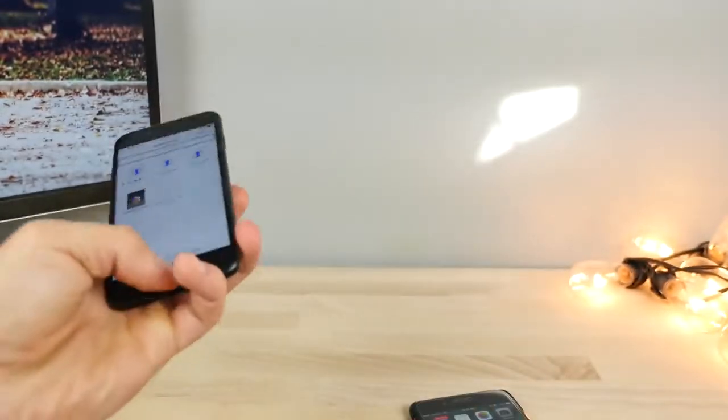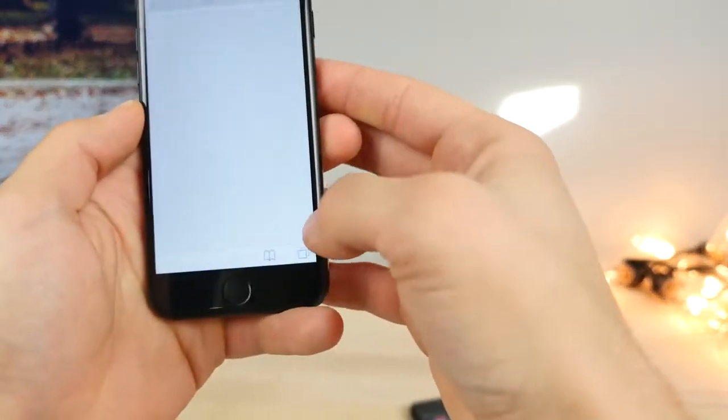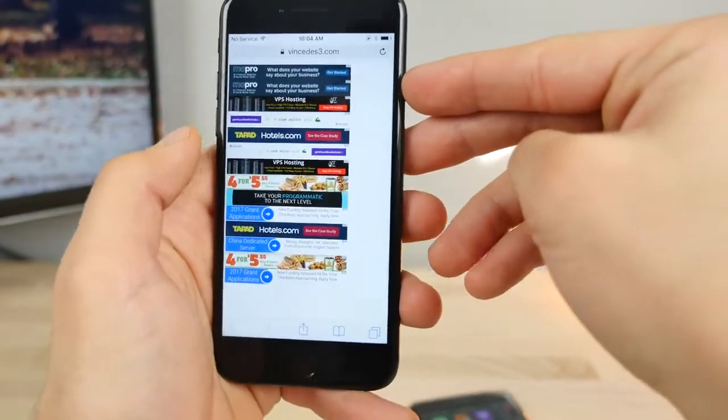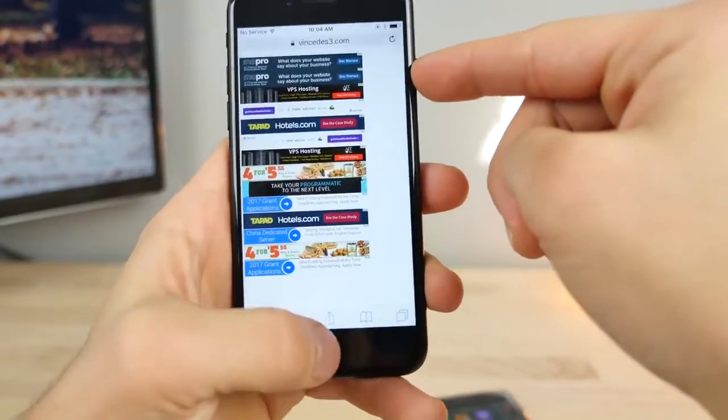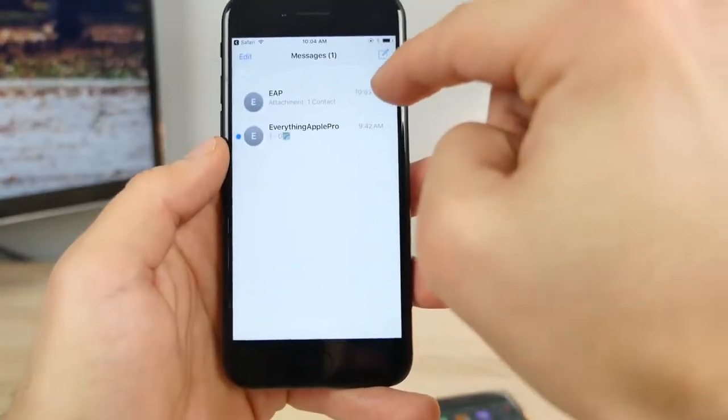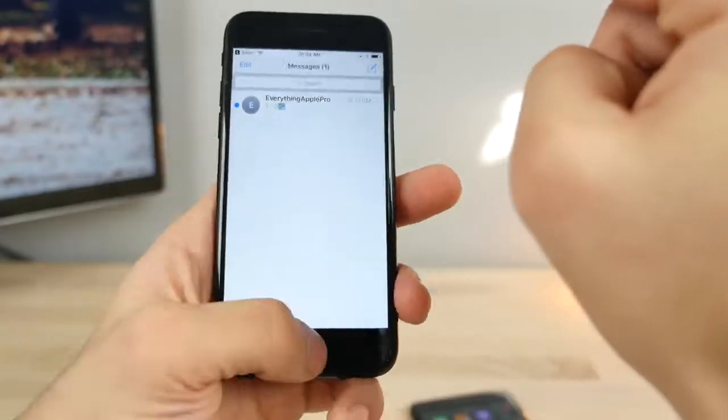So I'll leave you guys with a link just in case that happens, at vincetes3.com, just like this. It'll load this page and then you'll go ahead and select open and it will save your Messages app. Then exit out of it and delete the contact that froze your phone, just like that.